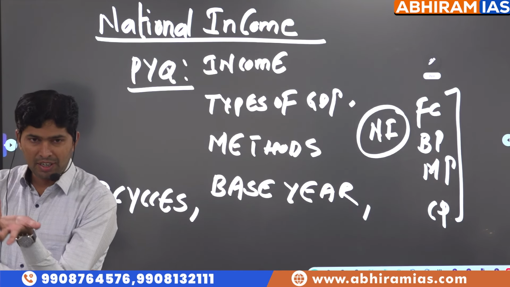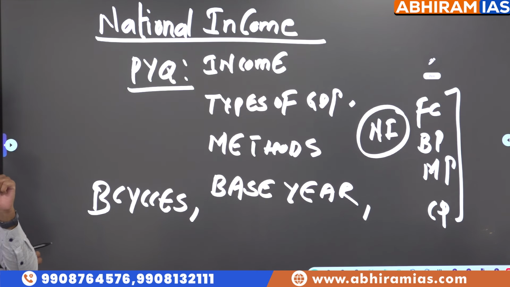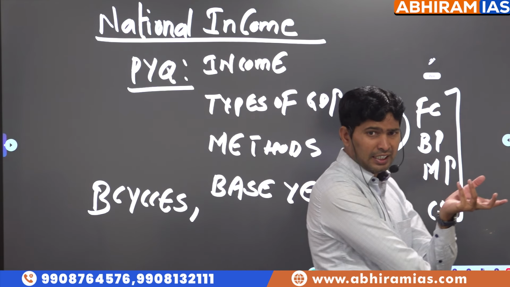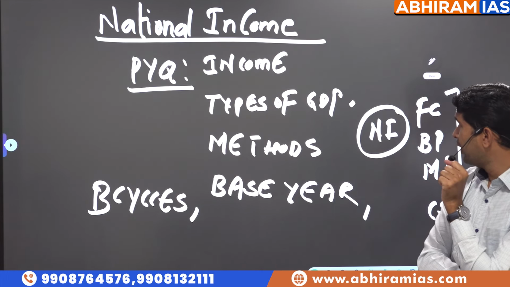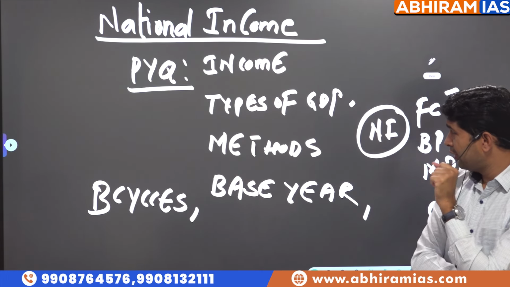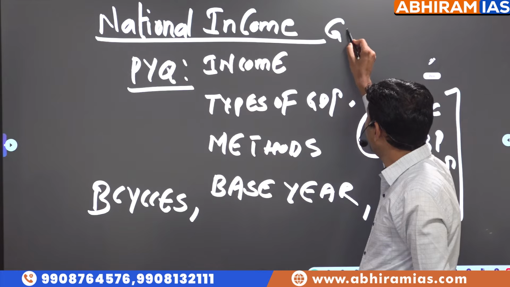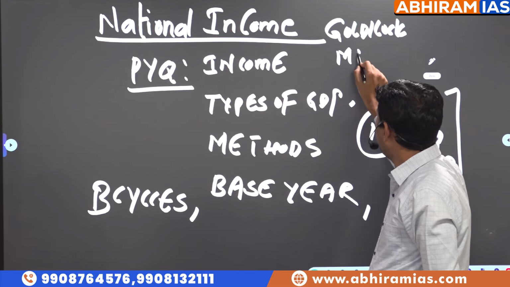One of the examiner's favorite topics is how factor cost influences basic price, what is cost, what is price. Then in types of GDP: potential GDP, nominal GDP, real GDP, green GDP, GDP deflator. Apart from that, from the economic survey and budget, there are 2 current affairs themes: one is the Goldilocks economy, and the other is the middle income trap.